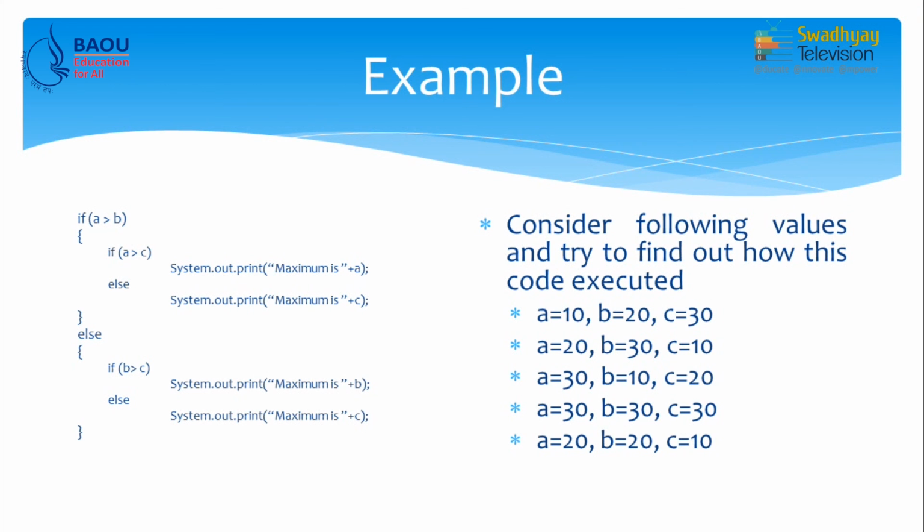So, the else part is executed. Now, in the else part, b greater than c is written inside if. So, 20 is not greater than 30. So, the else part of the else block is executed, which prints maximum is 30. So, this is how it works. Now, you have to trace in this manner for the remaining values of a, b and c, and try to write down your answer on your paper.